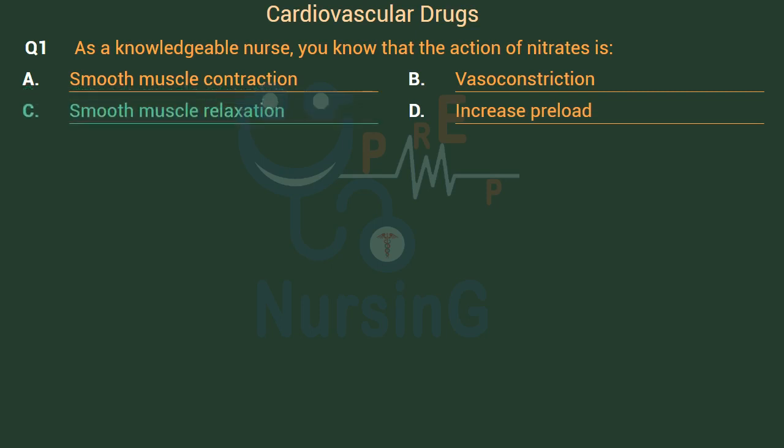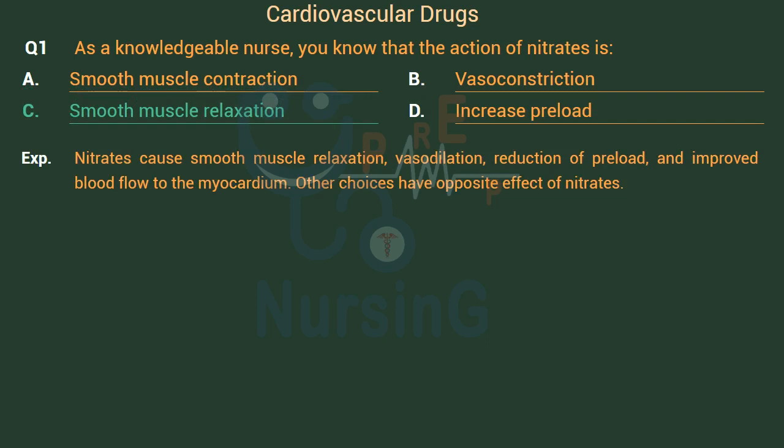Smooth muscle relaxation. Nitrates cause smooth muscle relaxation, vasodilation, reduction of preload, and improved blood flow to the myocardium. Other choices have opposite effect of nitrates.